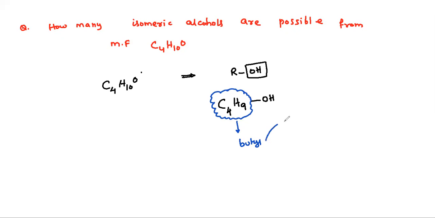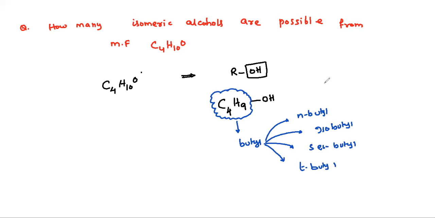So this butyl group may be n-butyl. This butyl may be isobutyl. This butyl may be secondary butyl. This butyl may be tertiary butyl.